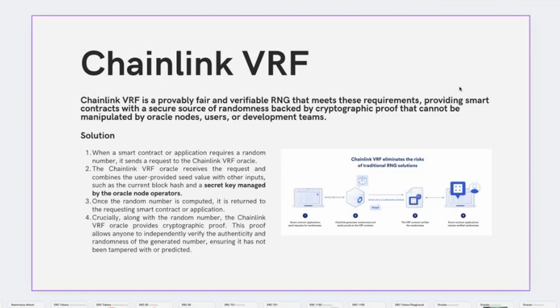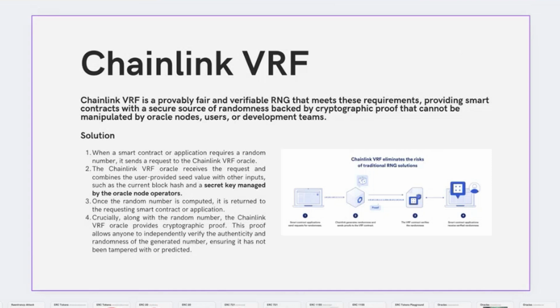But to simplify, once requested, Chainlink uses these deterministic values of the blockchain plus the secret key of the specific node to obtain the verifiable random number, together with the proof, so that the smart contract can verify that the random number is tamper-proof and randomly generated.